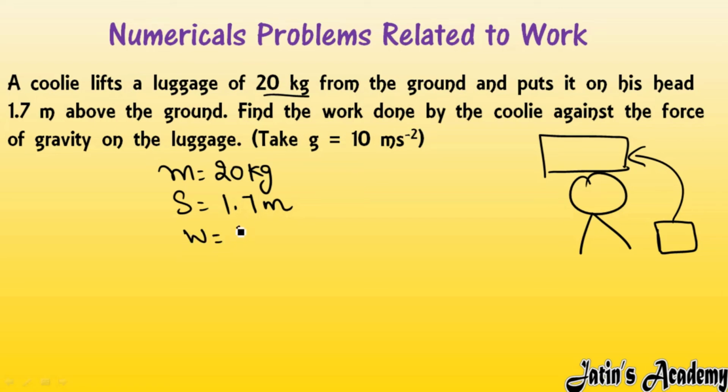W value we have to calculate against the force of gravity of the luggage. Actually he is taking the luggage from downside to upside, means against the gravity we have to calculate the work done. As we know the formula of work done, W is equal to F multiply S. So here in this case S is given but force is not there. So how will you calculate the force?